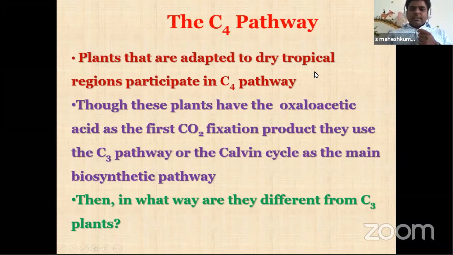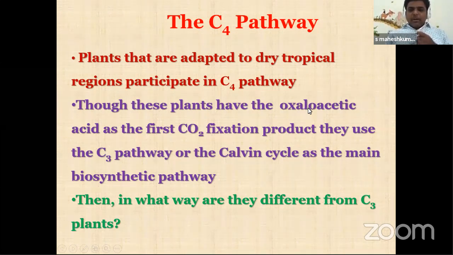See, the C4 pathway. The plants which are adapted to dry tropical regions follow the C4 pathway. In this, CO2 fixation is done not by RuBP but by PEP, phosphoenol pyruvic acid, which converts into oxaloacetic acid.